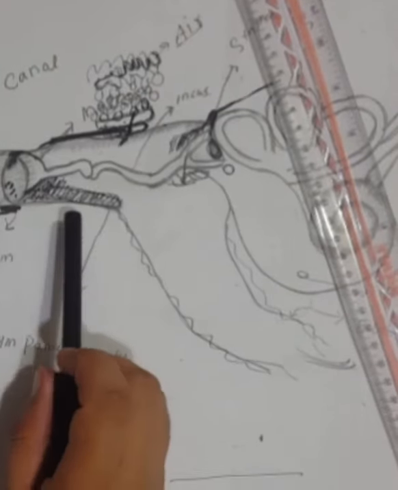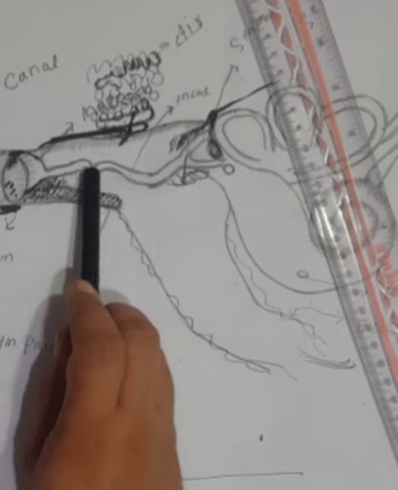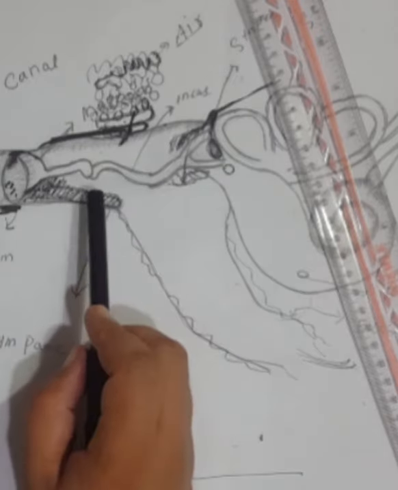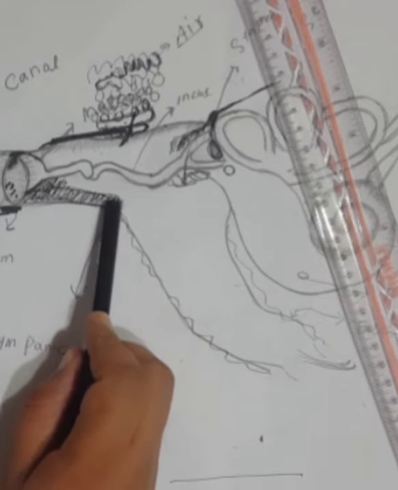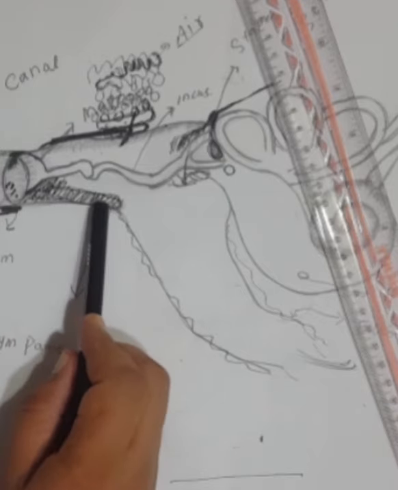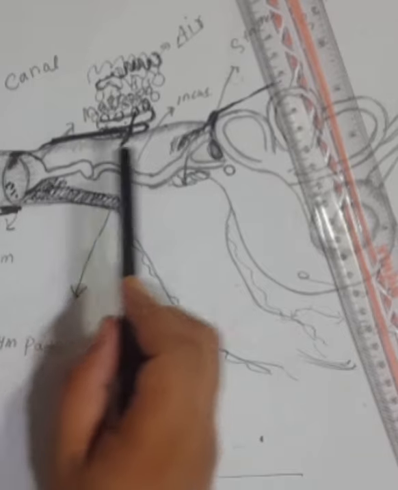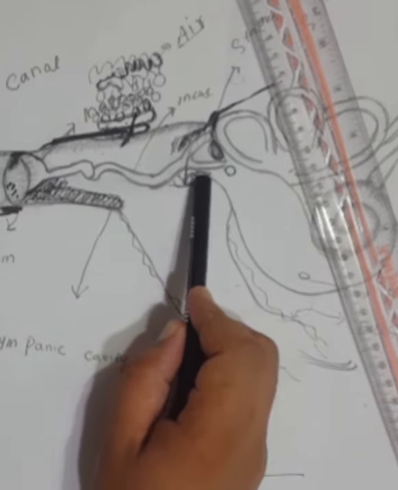The middle ear is composed of three bones called malleus, incus, and stapes, and two muscles. The tensor tympani originates from the eustachian tube and is innervated by the mandibular nerve. The other muscle attaches to the stapes and is called stapedius. This is innervated by the facial nerve.